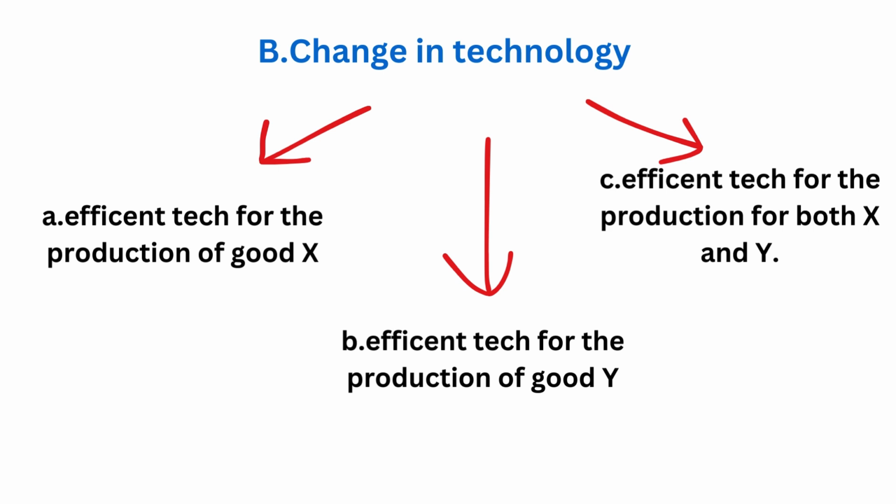Now let's see what happens to the PPC when there is change in technology. We study this with reference to three case scenarios.